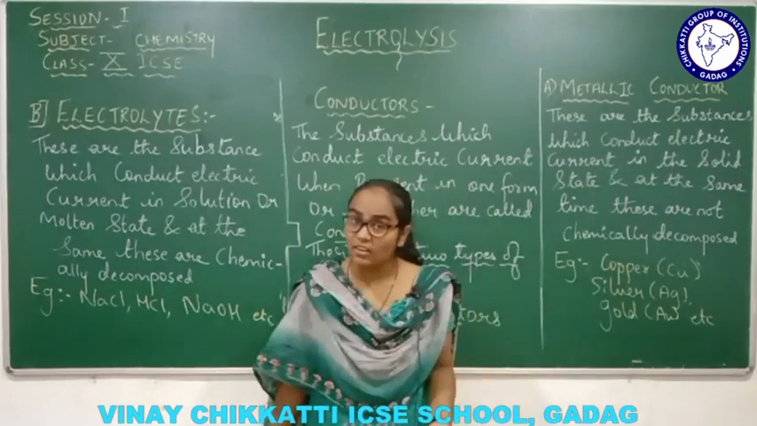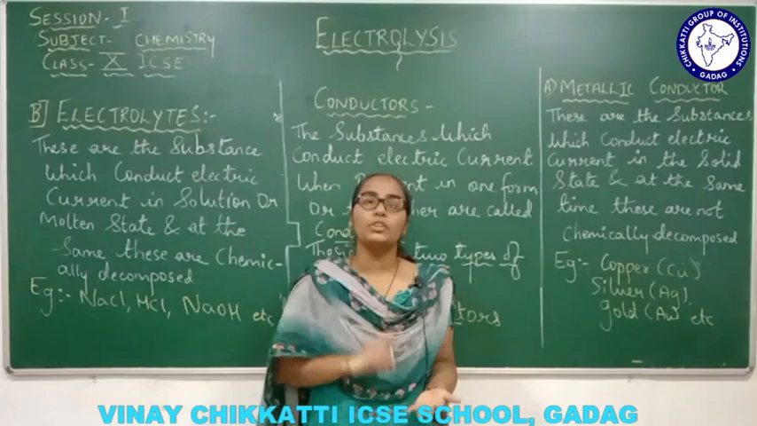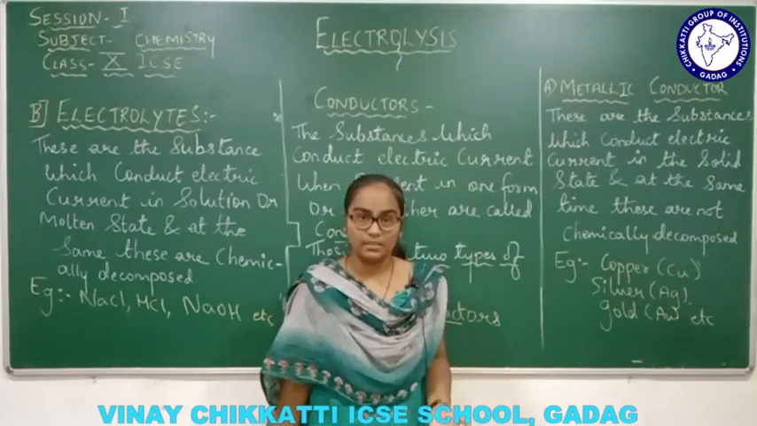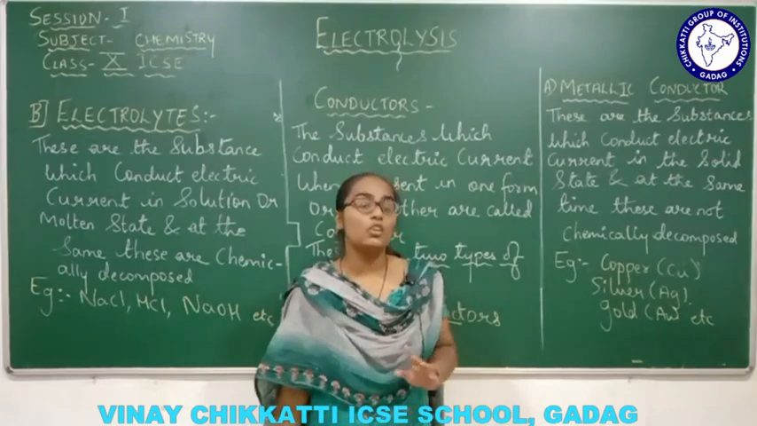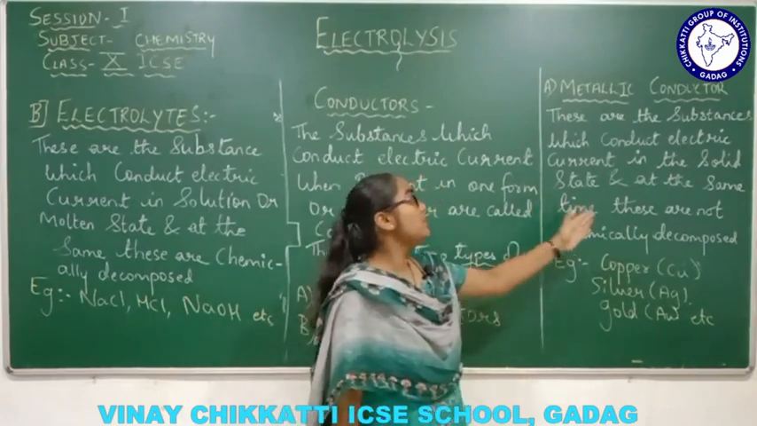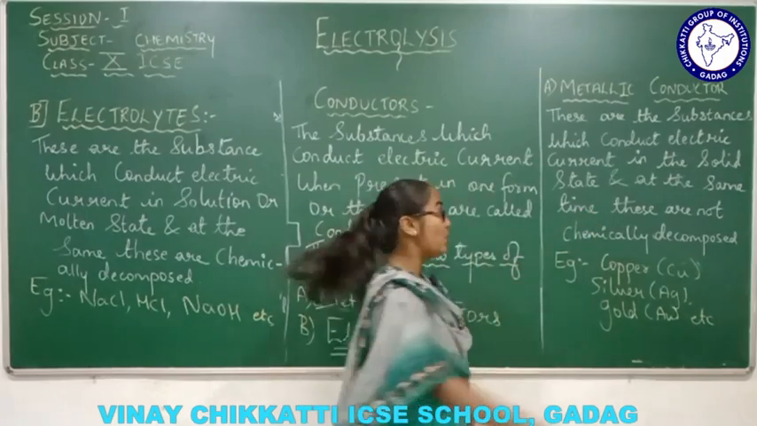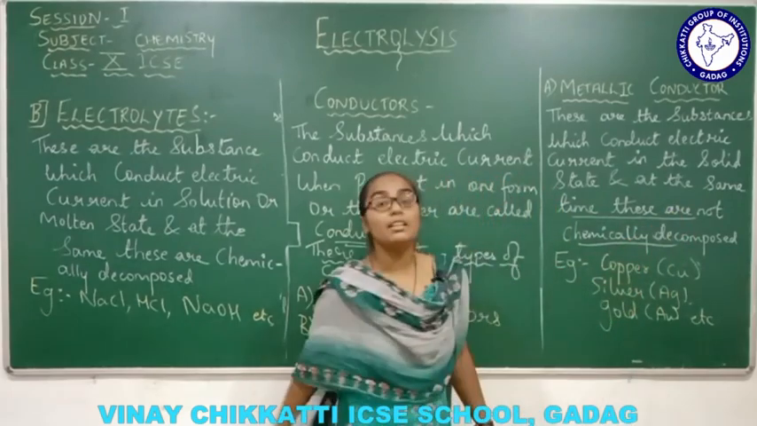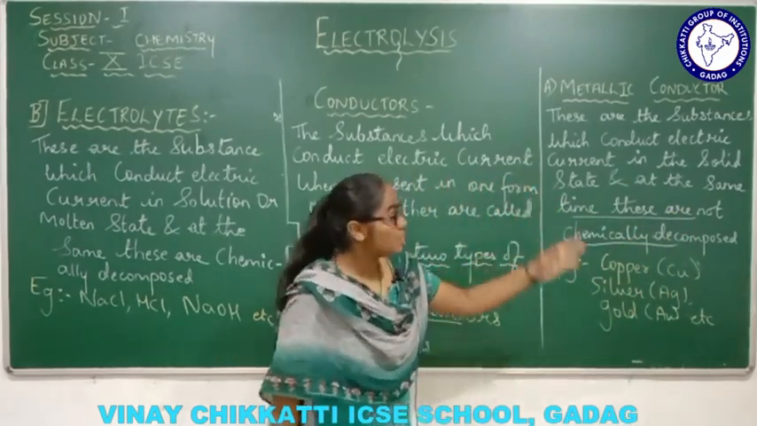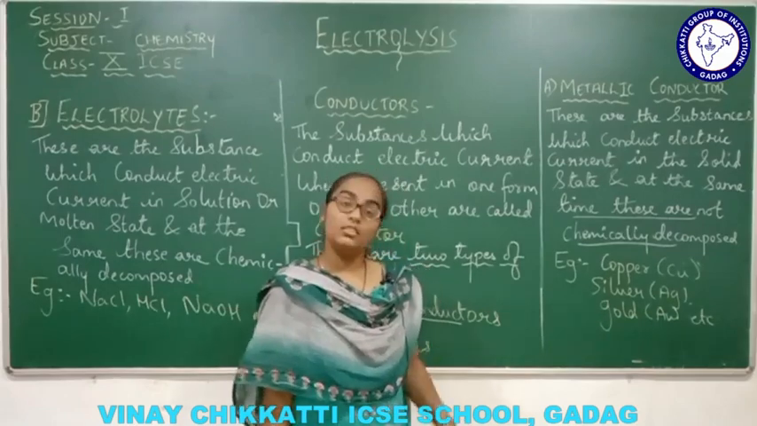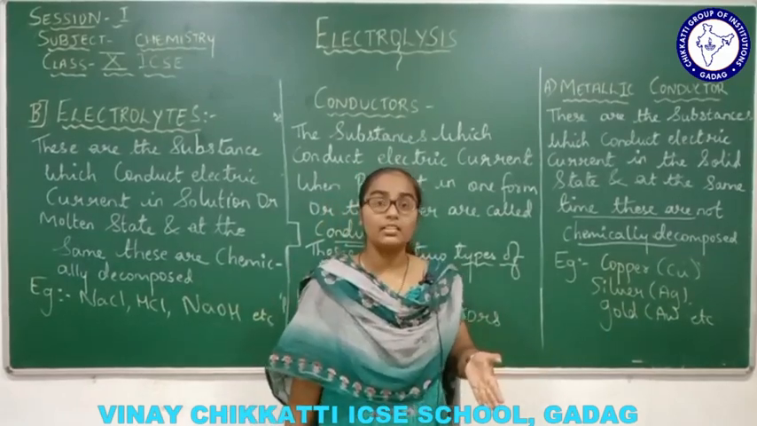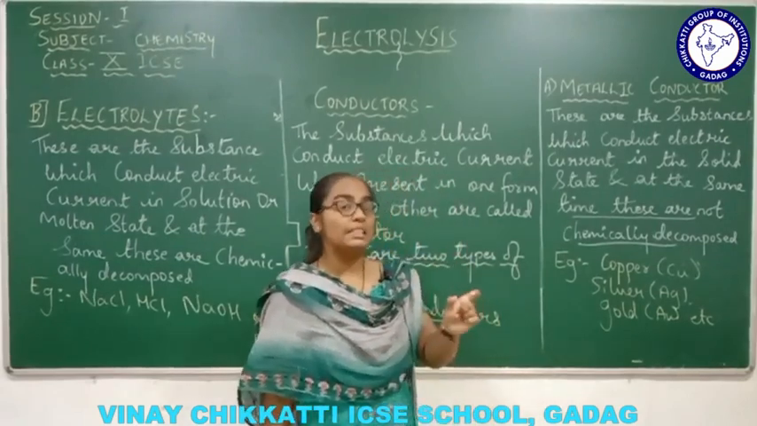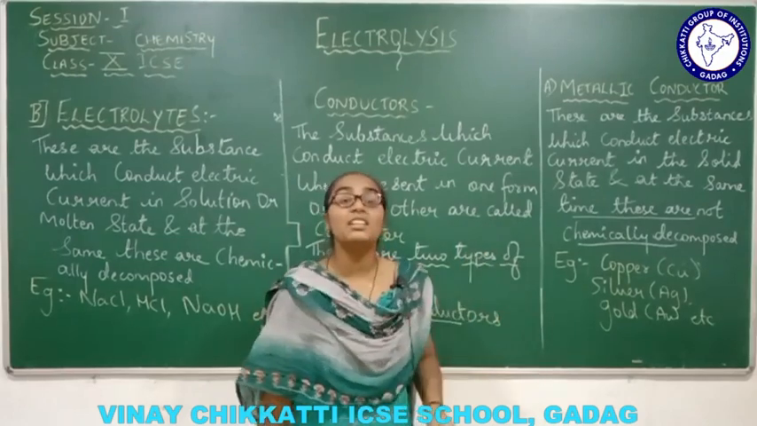So metal is a solid, right? Whichever metal you take, copper, aluminium, iron, these are in the solid state of matter. At the same time, these are not chemically decomposed. This is a very, very important statement, children. These are the substances which conduct electric current, though at the solid state, but the most important point over here is that they are not chemically decomposed.